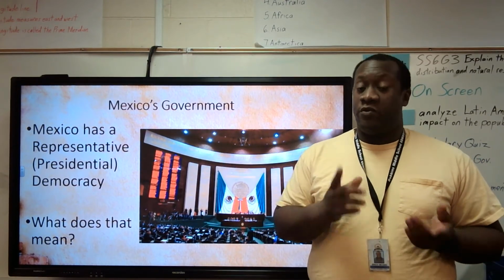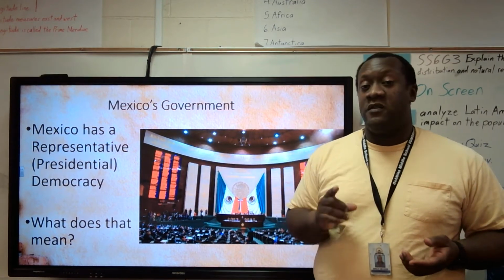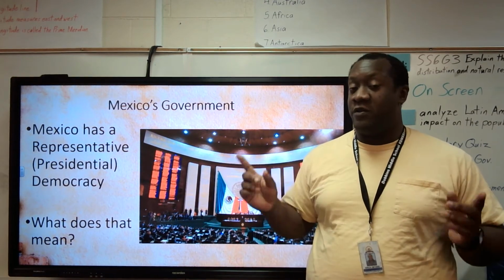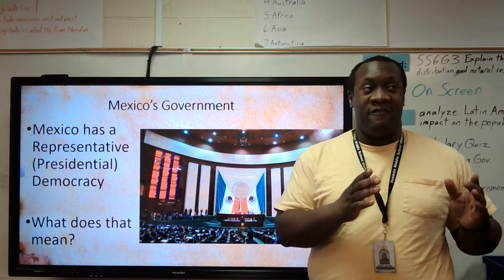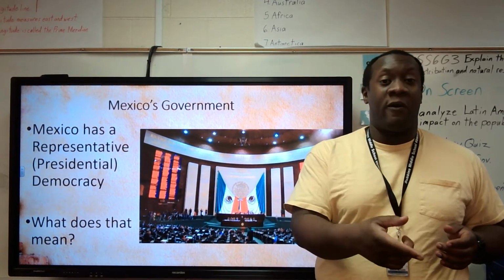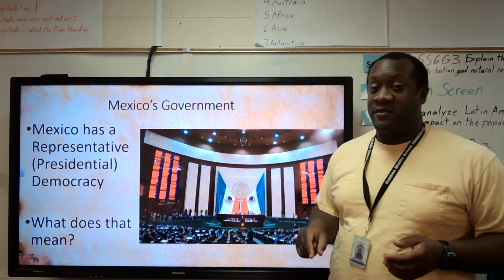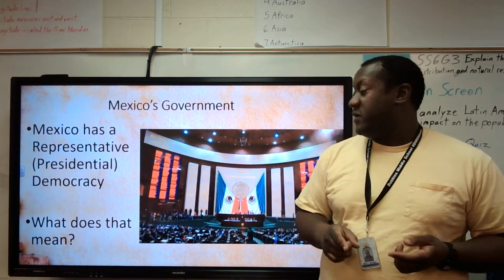But since it's a representative democracy, we know that the people vote for the individual person. They don't vote for the political party. Hopefully you remember that if you had a parliamentary democracy, that's where people voted for the political party instead of the person. But the key word being democracy, it is ruled by the people, and the people rule through voting.